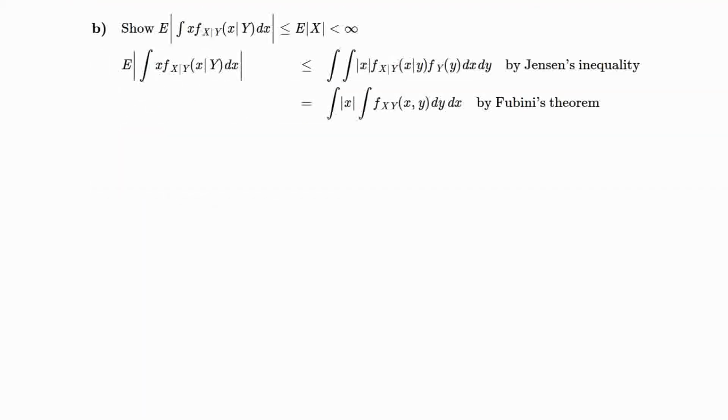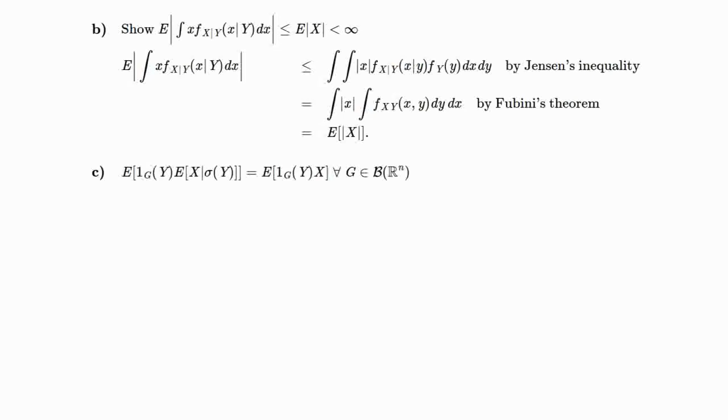And now we apply Fubini's theorem to switch the order of integration, and so we can now integrate with respect to y first and then x on the outside. And so then we integrate out over the y, and we're left with the marginal in x, which we then integrate with respect to the absolute value of x to get the expected absolute value of X, which we know is finite.